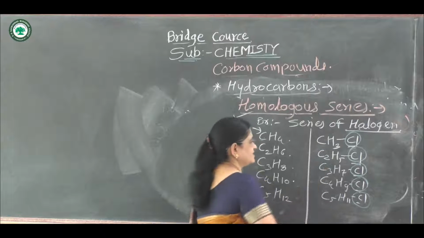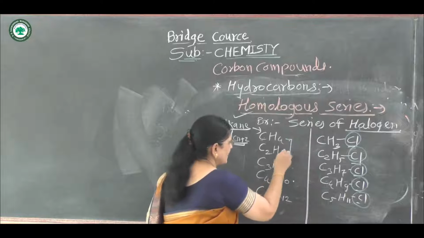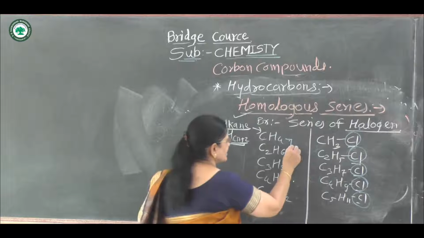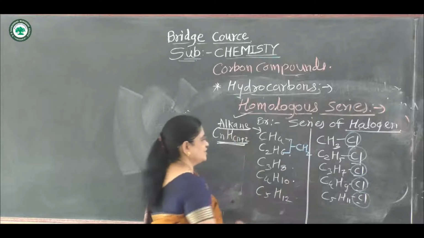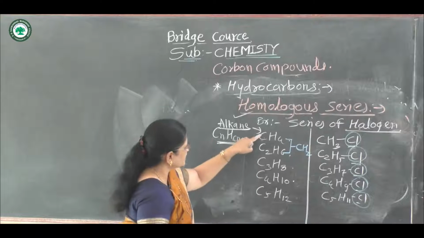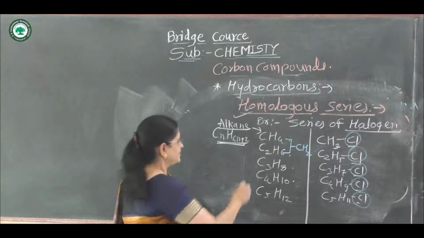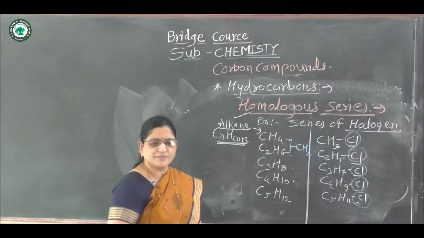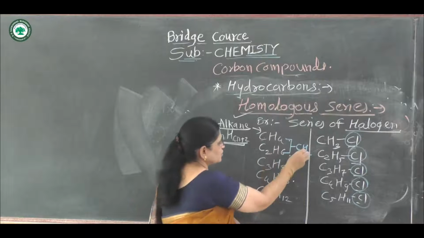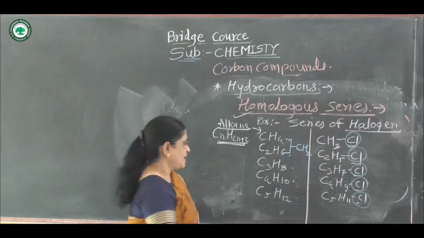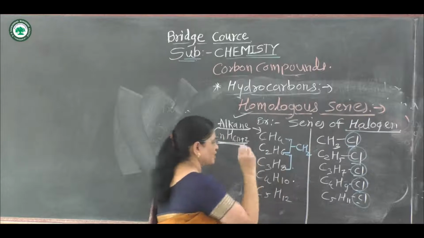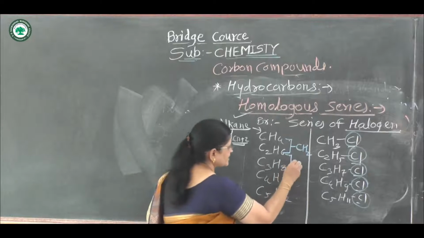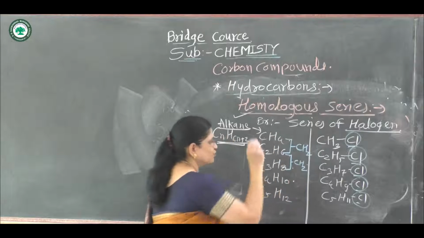Then in this series, any 2 members sequentially differ by a CH2 group. What is the difference between CH4 and C2H6? It increases by 1 carbon atom and 2 hydrogen atoms. That means the difference between these 2 molecules is a CH2 group. Again the difference between the next 2 molecules, C2H6 and C3H8, is also a CH2 group.